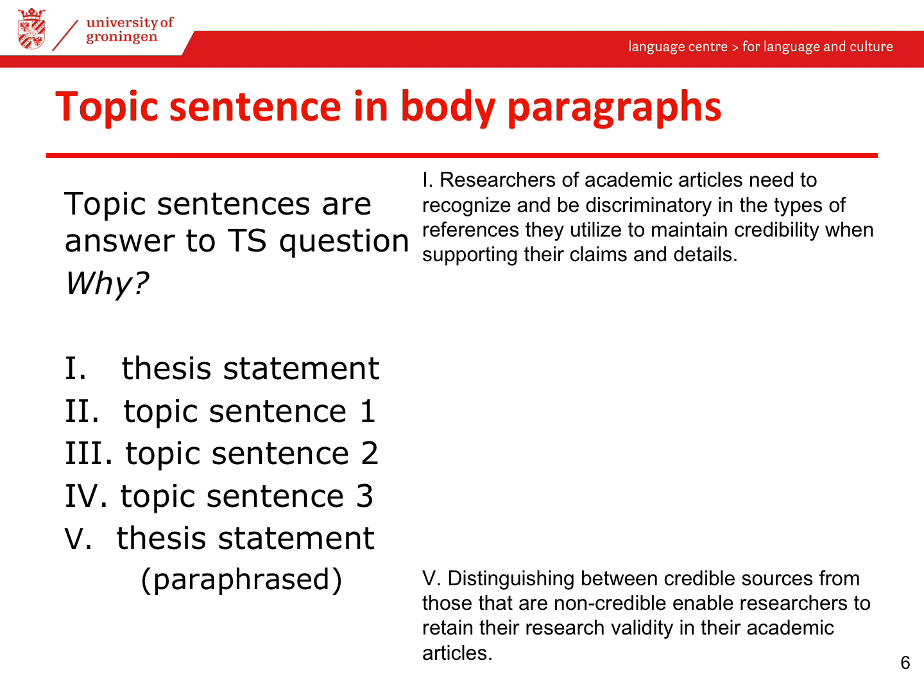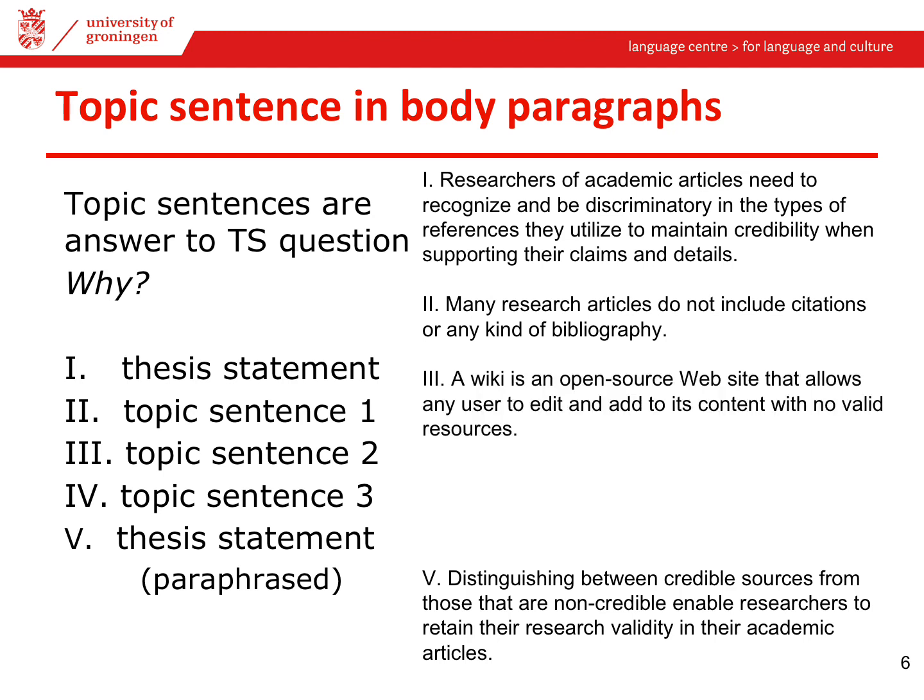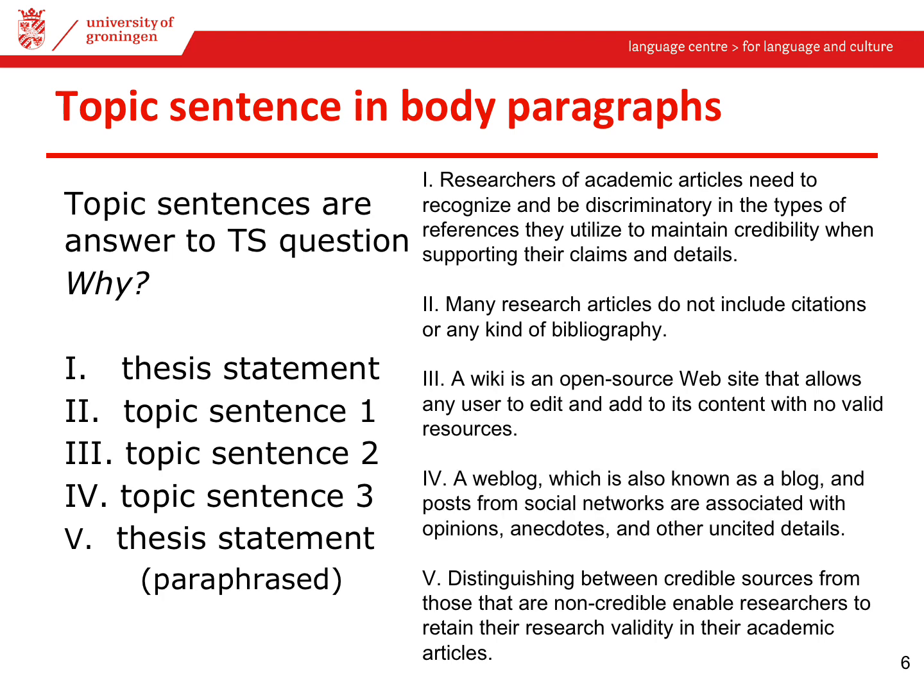The question is why? The answers: because many research articles have no citations to validate their research. Because using a wiki means that it was written by anyone who could edit it. Because using a weblog is associated with opinions, anecdotes, or other uncited details.